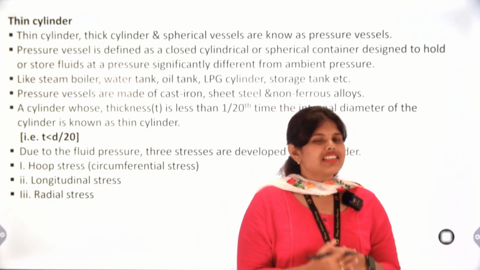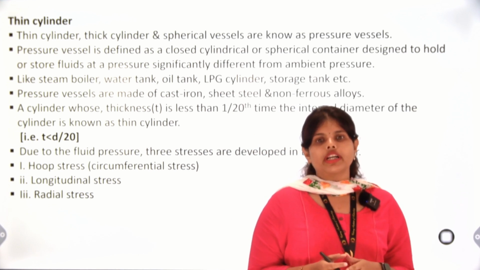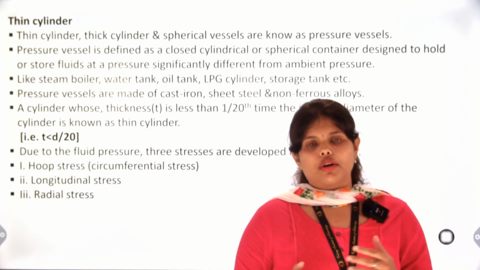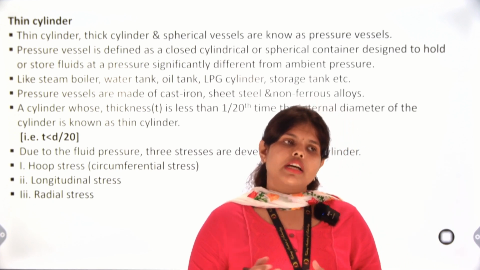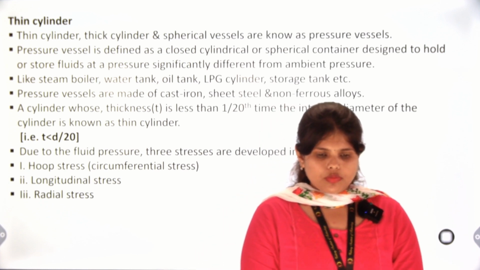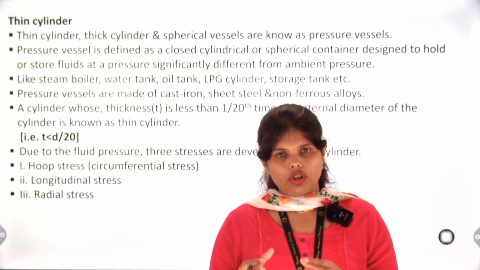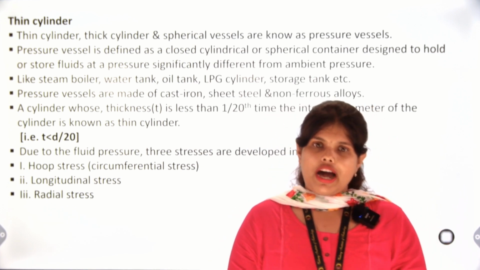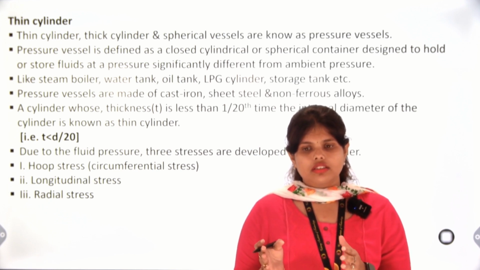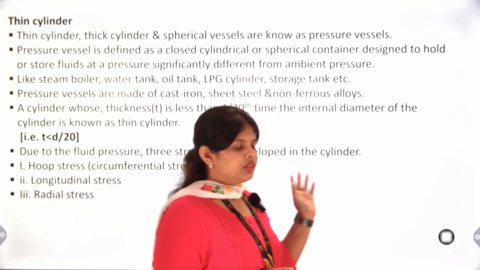The fluid has high pressure, so this high pressure fluid can make the metallic cylinder or any metallic pressure vessel burst or crack into pieces. So to perfectly hold or store that high pressure fluid, we require a perfectly designed thin cylinder or thick cylinder.